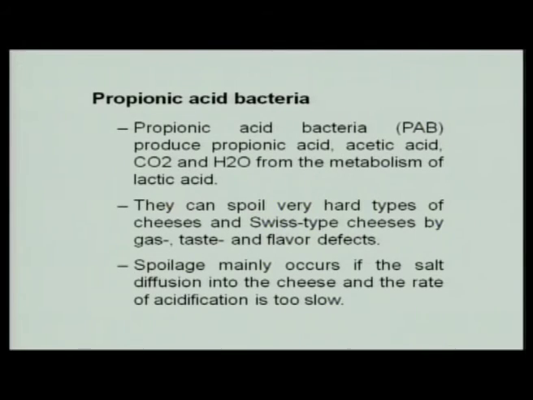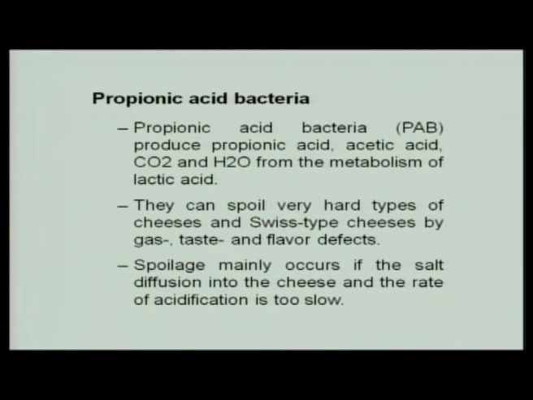Propionic acid bacteria are used for the Swiss type of cheeses, but they may come as contaminants sometimes, and they may also utilize lactic acid and produce carbon dioxide and water. This carbon dioxide will produce the gas.